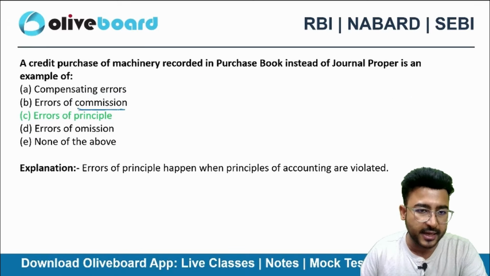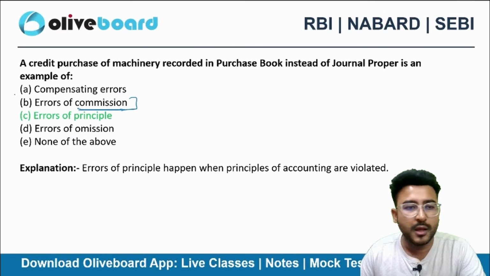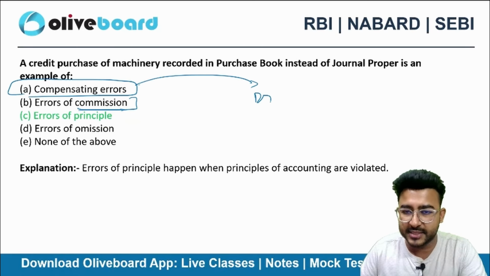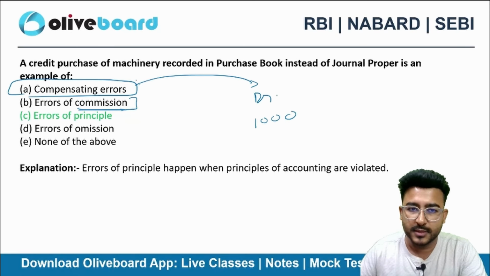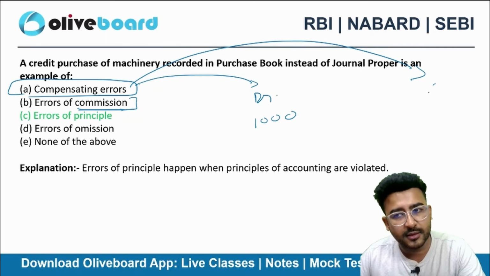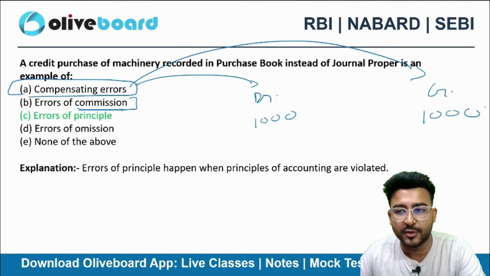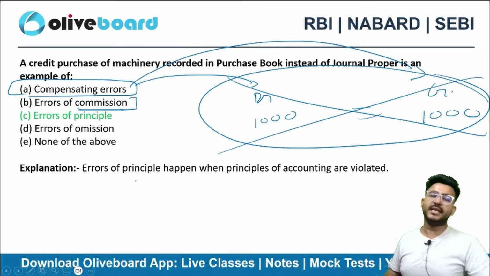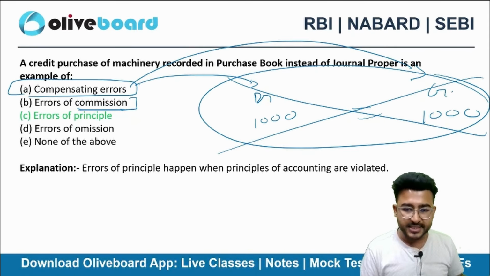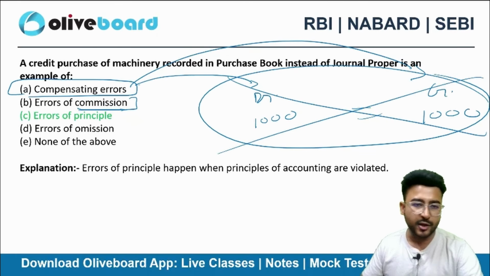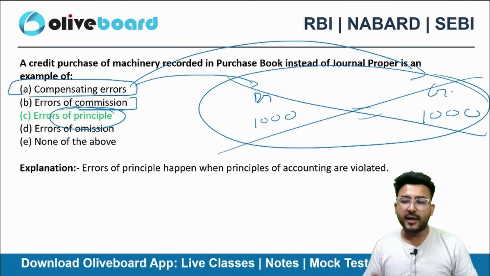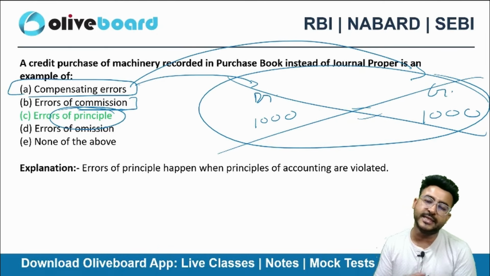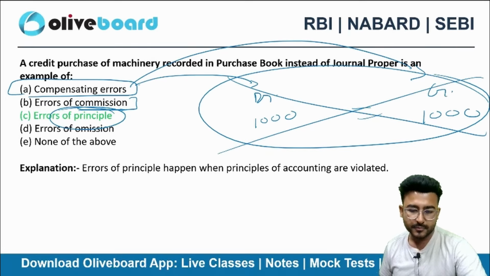Compensating error: there was an error in debit side by 1000. Similarly, there was an error in credit side also by 1000. Now this compensates. Debit is equal to credit. It automatically compensates. Error of principle: you are confused between revenue and capital expenditure or revenue receipt and capital receipt. That is the error of principle.